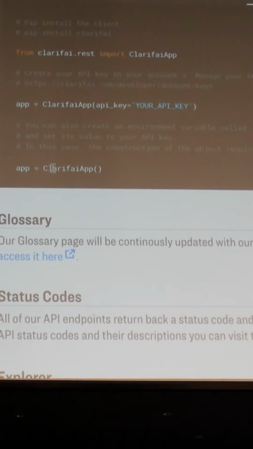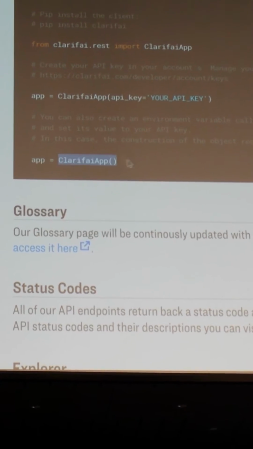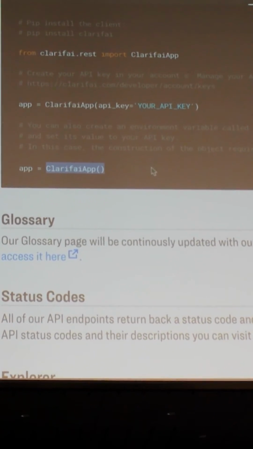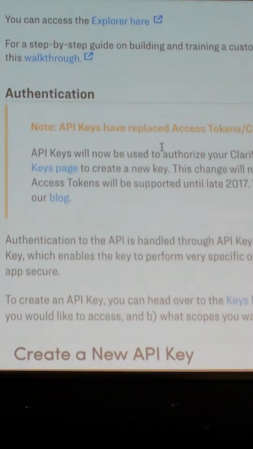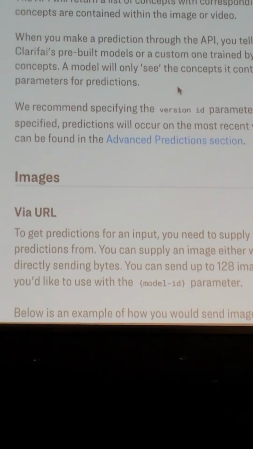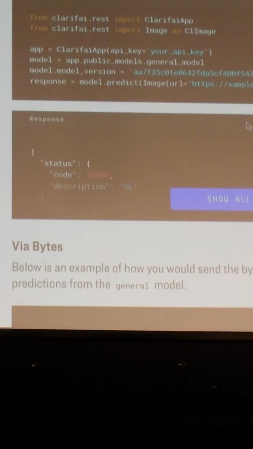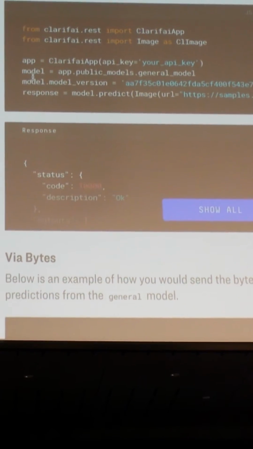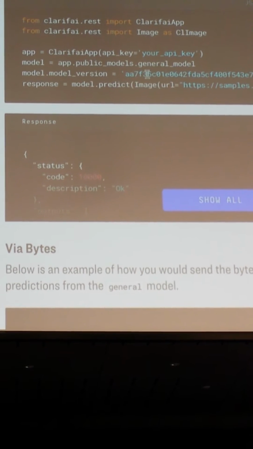You'll have an object called app, which is based on the Clarifai app, which is kind of pulling in all this information. And what you'll end up getting, I'm just going to skip across this to show you the predict step, which is kind of the main thing you'll want to do. You can use this code as well. So this is all you need to get results back.